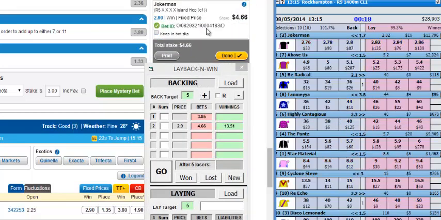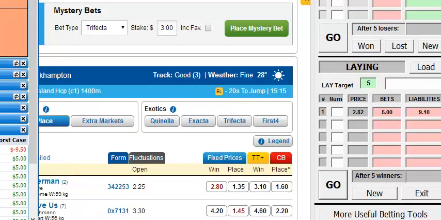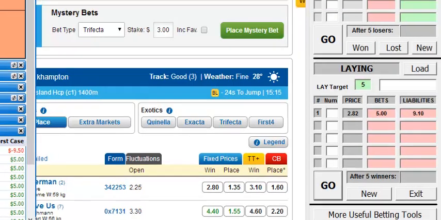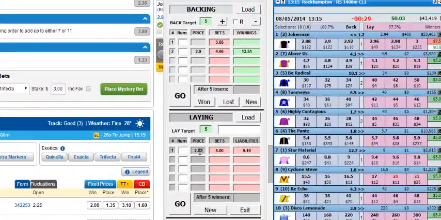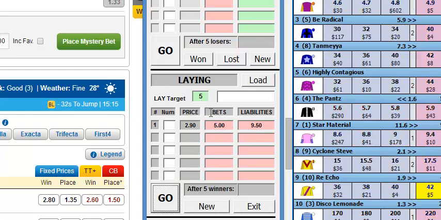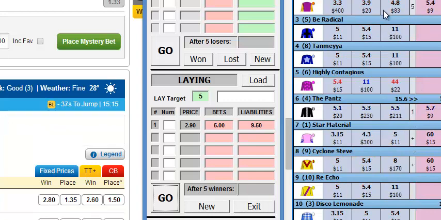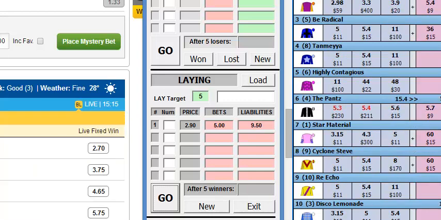Okay, and then its lay price now is at 2.82. So go. Obviously we know we've got a $5 target. So we've backed it, and we've laid it, actually a little bit higher than that. It doesn't change how much you would lay because we're only winning $5. Okay, so it's suspended now. It's gone into running. It's a 1400 metre race. So we'll come back shortly and see how we went.